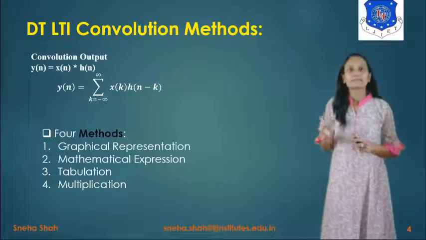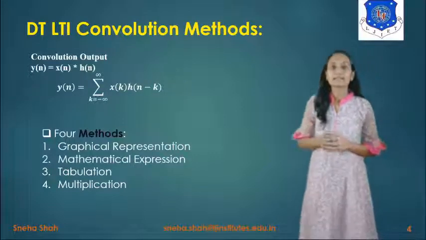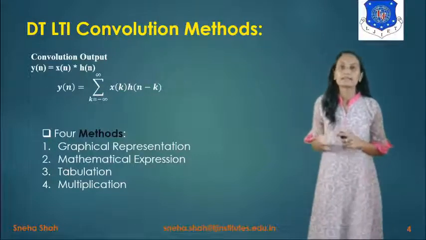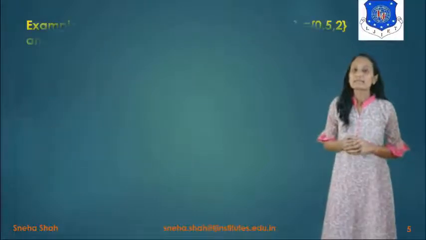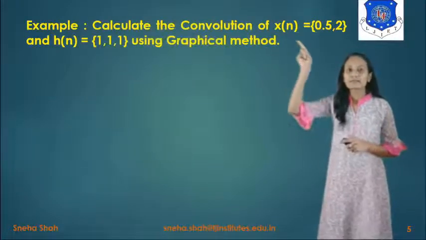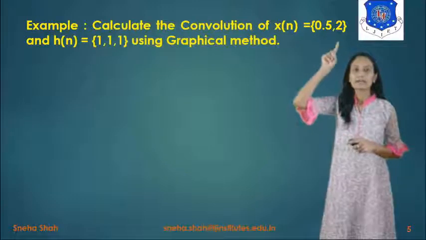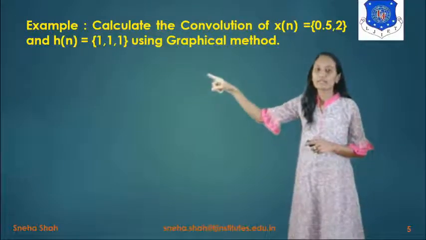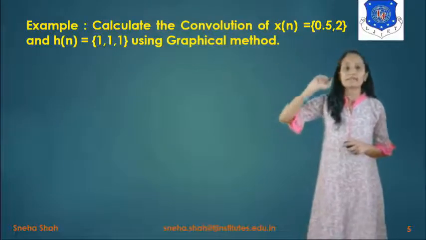In this session, I will explain two methods, and in the next session, I will explain the other two methods. The first example is: calculate the convolution of x of n equals 0.5 and 2 and h of n equals 1, 1, 1 using the graphical method.